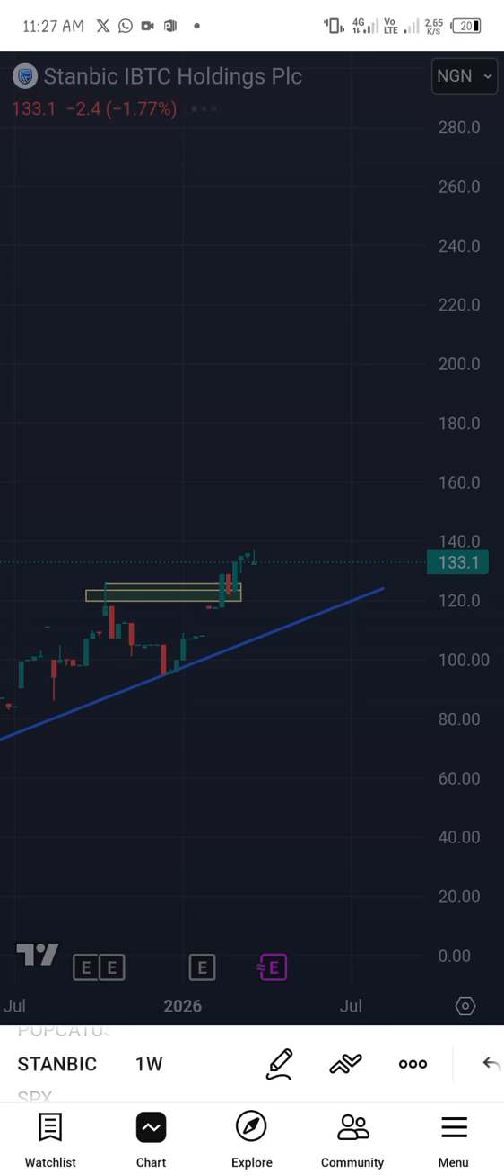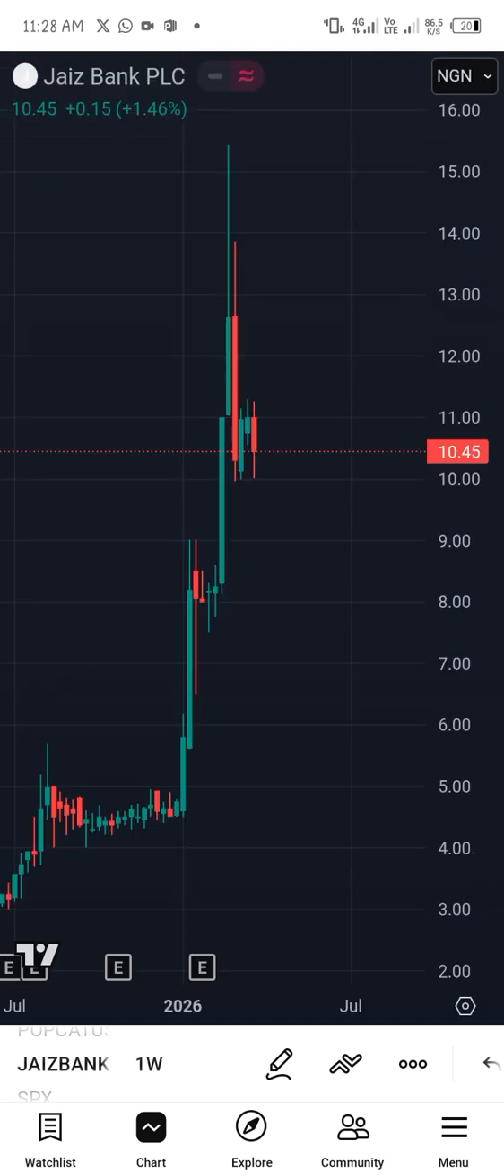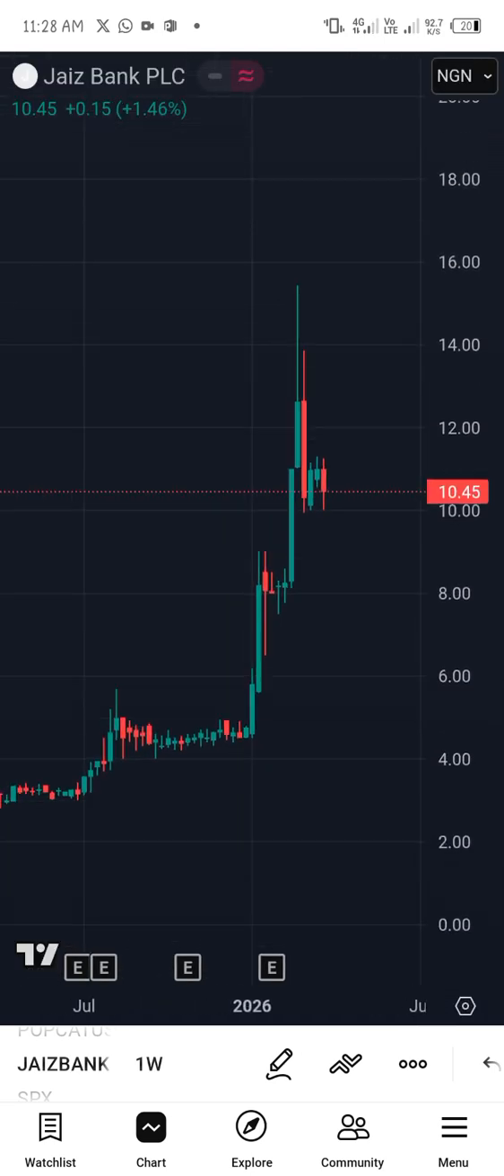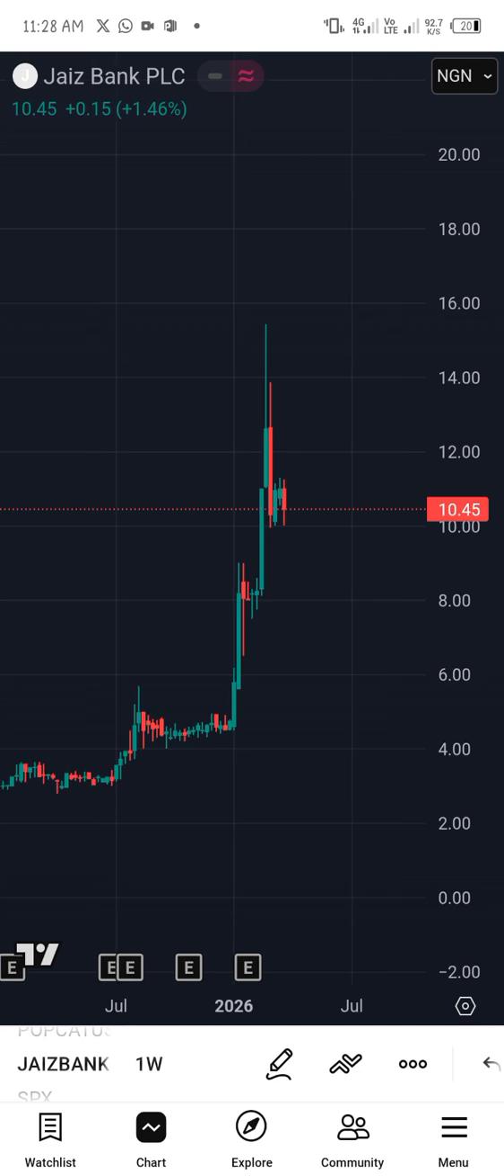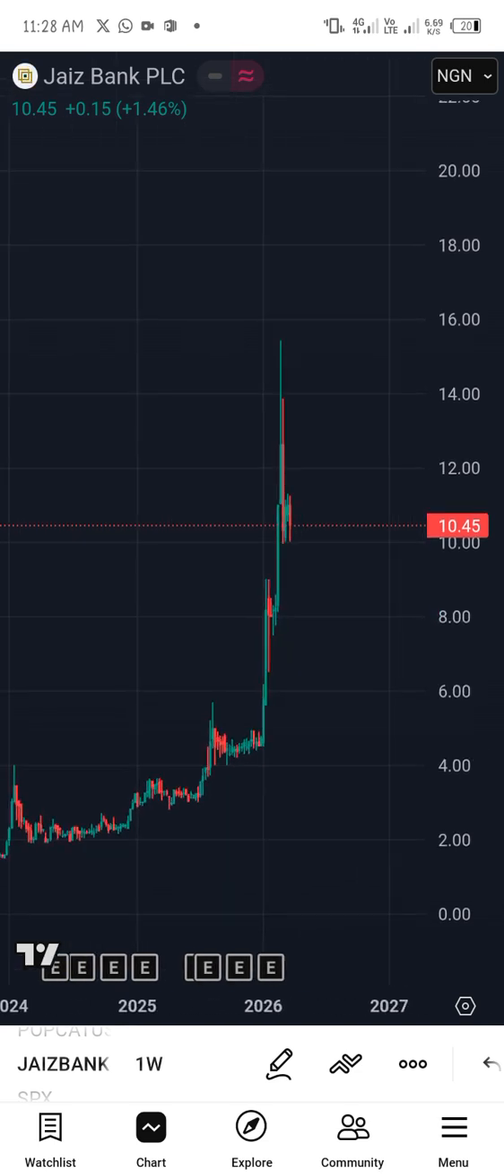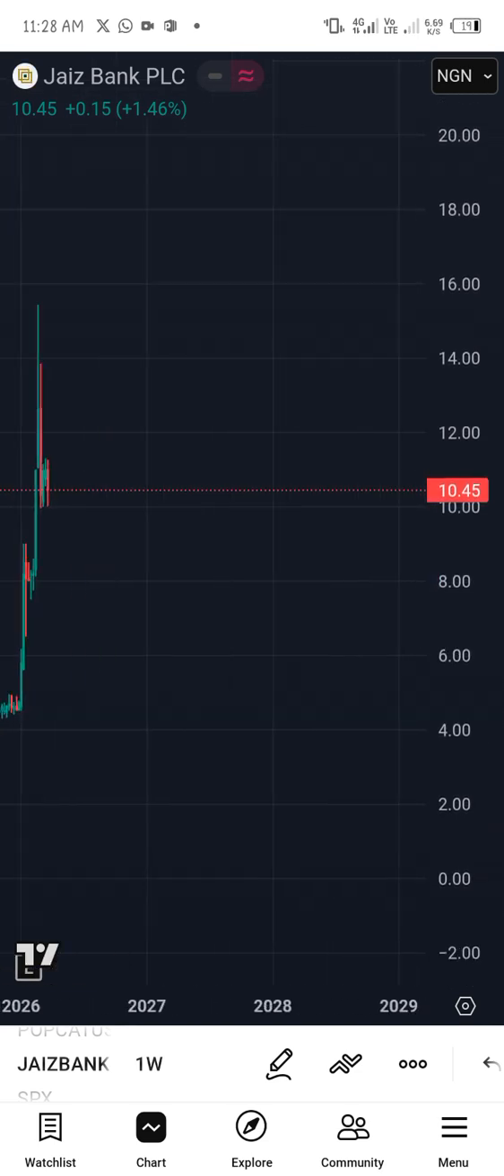One thing I want you to know is that whenever you want to invest into the stock market, just learn how to buy low and sell high. Look for a moment whereby that particular stock is currently dipping. Your aim is to buy the dip and wait for some economic indicator. So this is Jaiz Bank. We're looking at Jaiz Bank from a weekly perspective. So here it is.